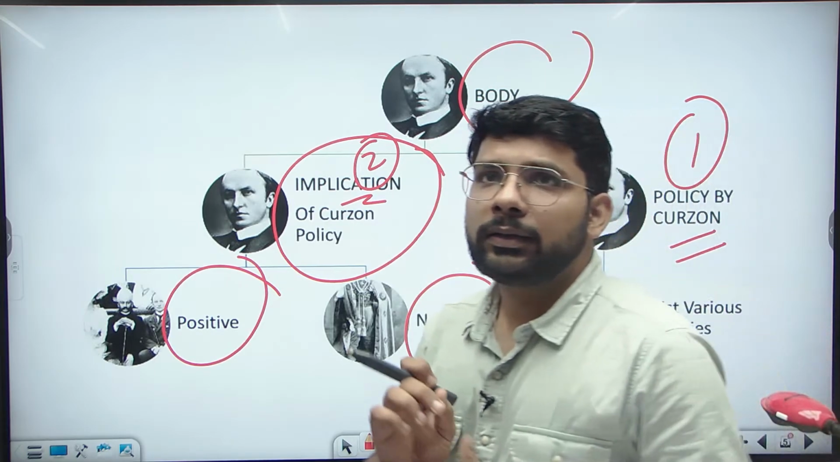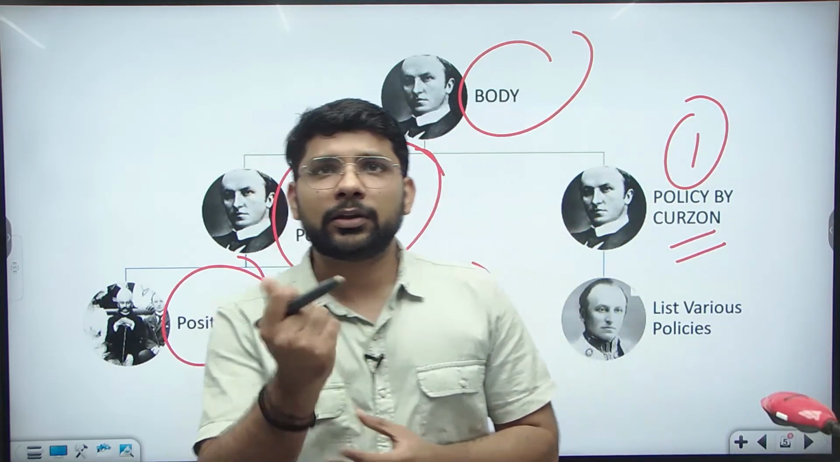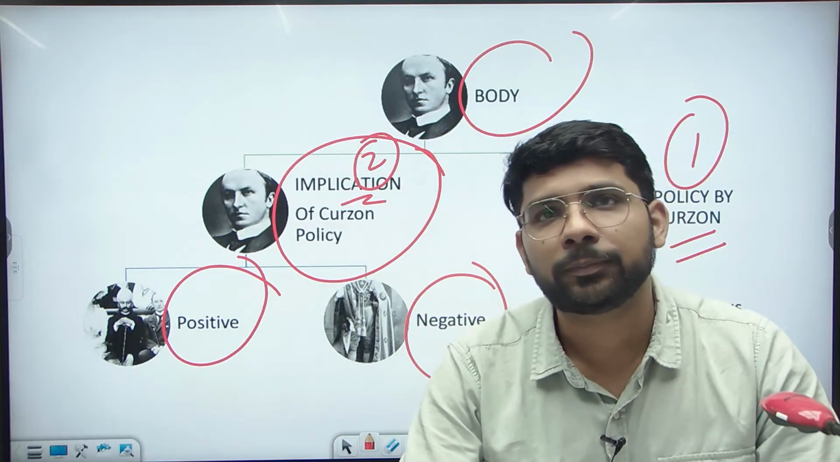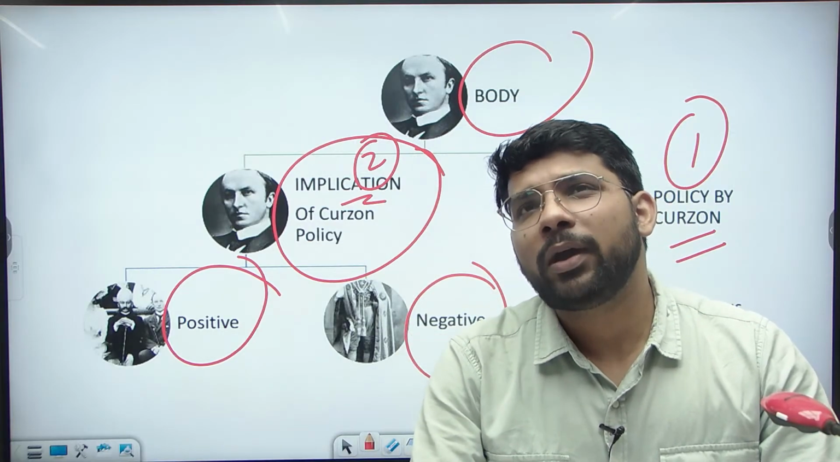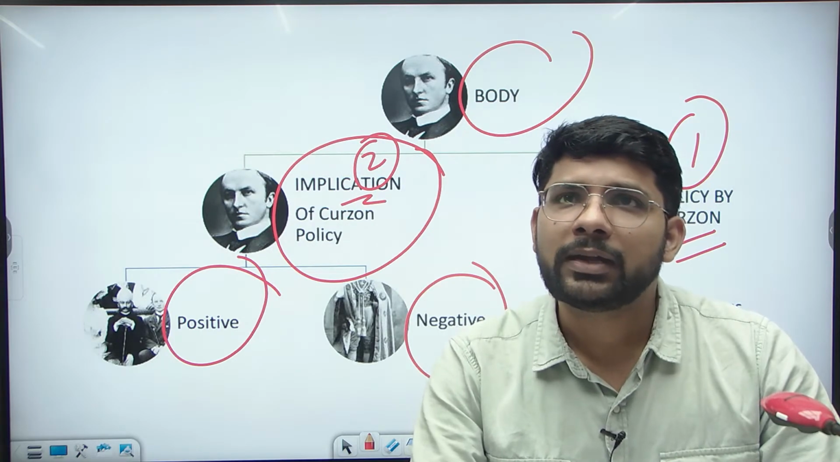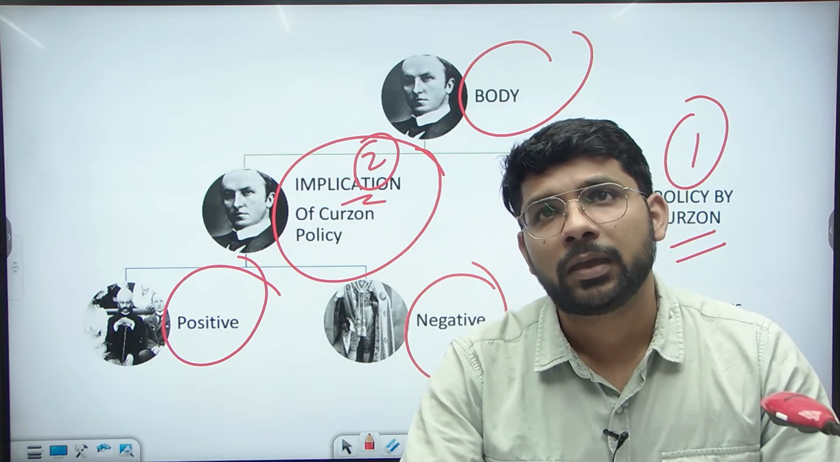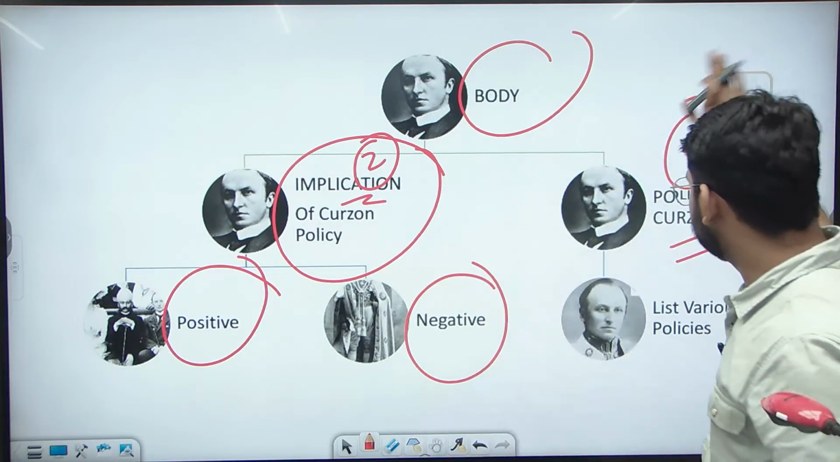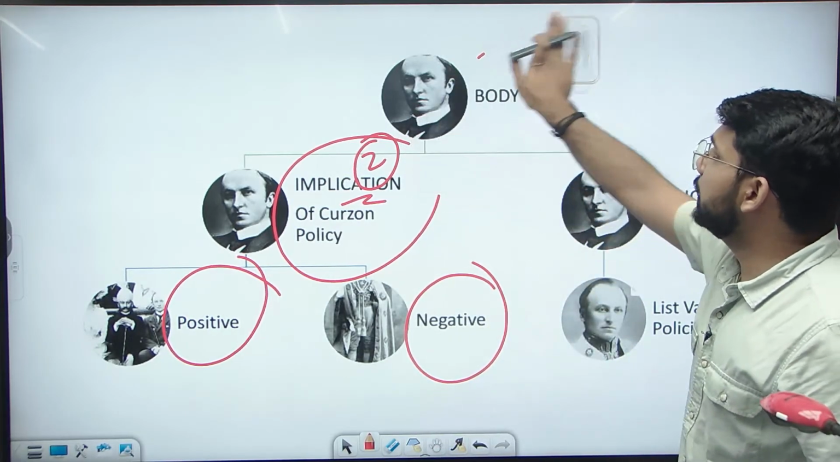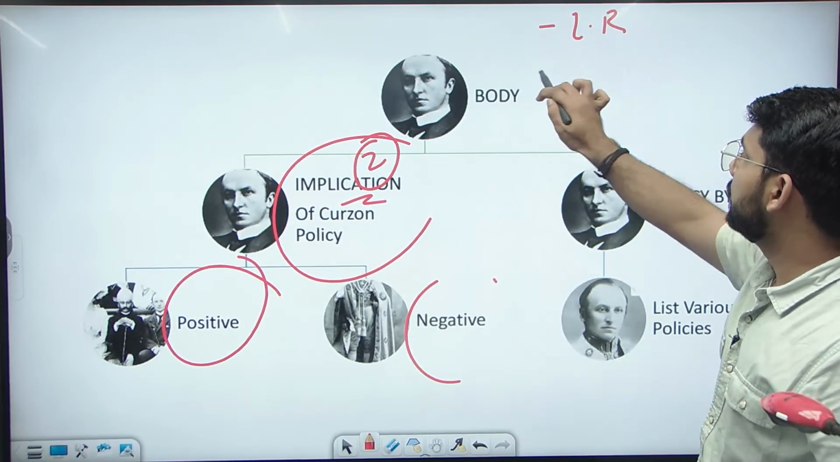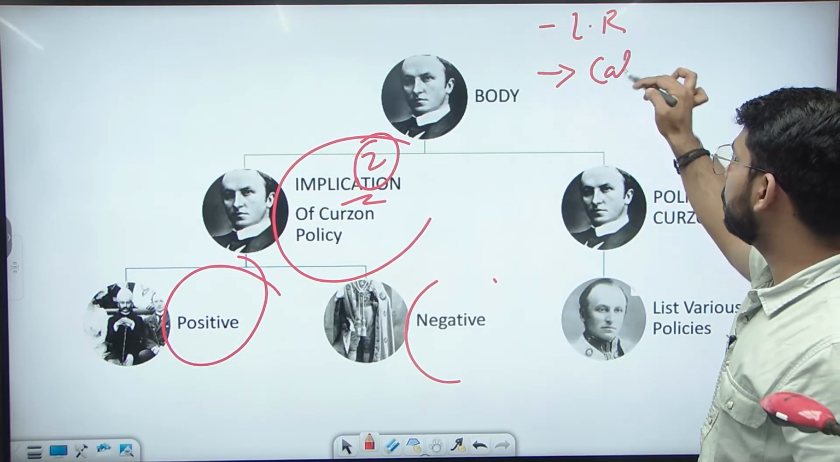So you can take out your pencils and notebook and write the points about the policy of Lord Curzon. Going through point number 1, we can say legislative reforms. In the legislative reforms, the first legislative reform of Curzon is the Calcutta Corporation Act.